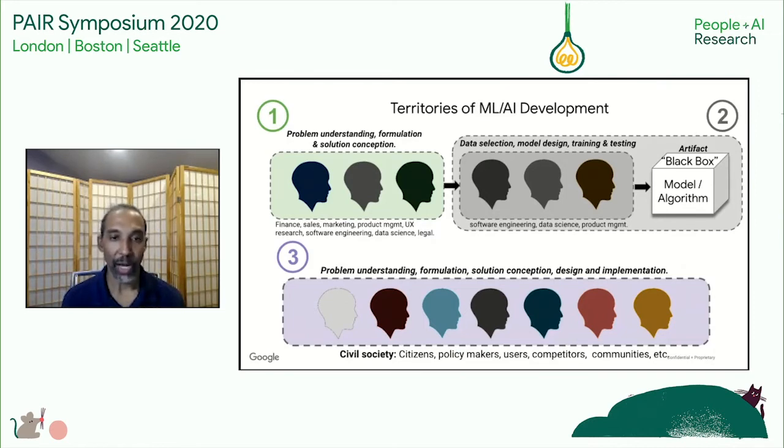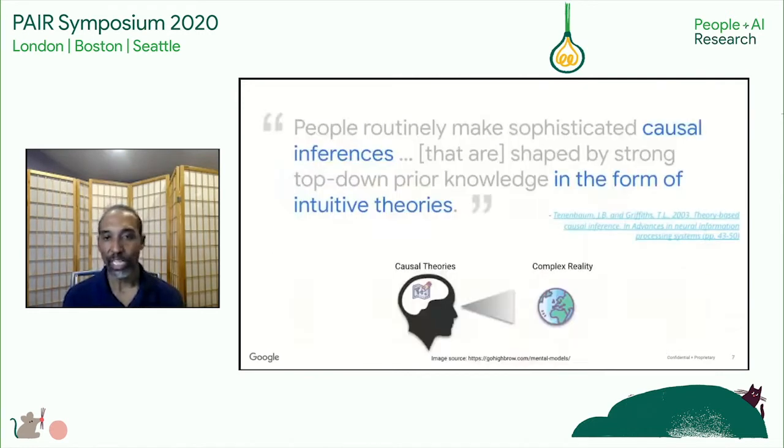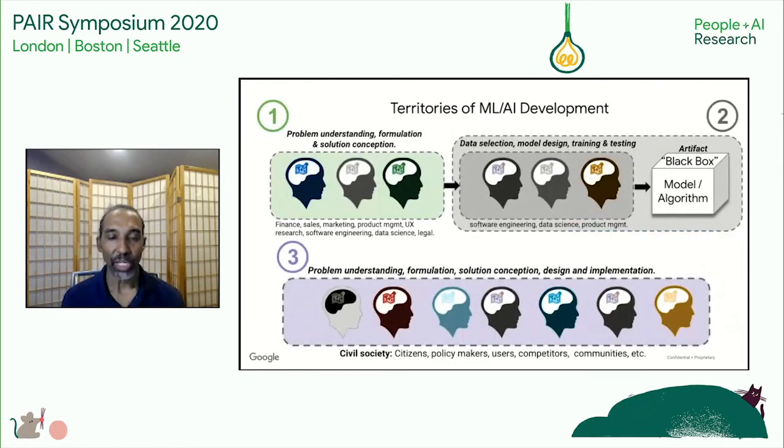Now, I've talked a lot about decision making because decision making is the main activity that takes place in these territories. And as humans, we use our causal inference capabilities to make decisions. Those causal inferences are shaped by strong top-down prior knowledge in the form of intuitive theories. We call those intuitive theories causal theories, and we develop those over time as we gain experience navigating complex realities. Now, when we look at our territories of ML and AI development, realize that the key features of these territories are many different, independent, unique models and causal theories that key decision makers hold about the world and how it works.